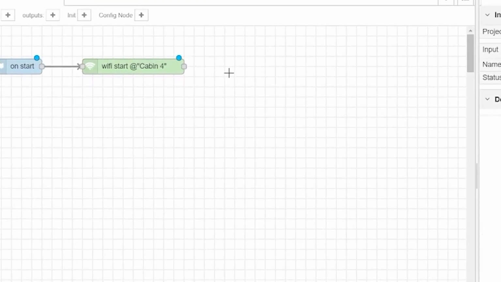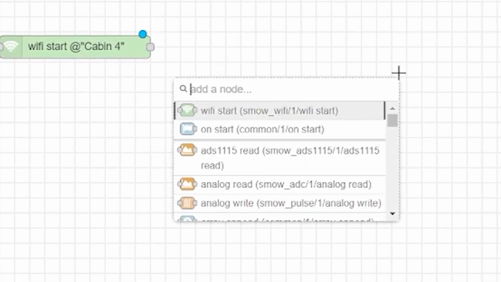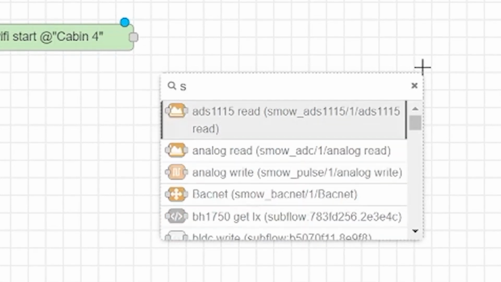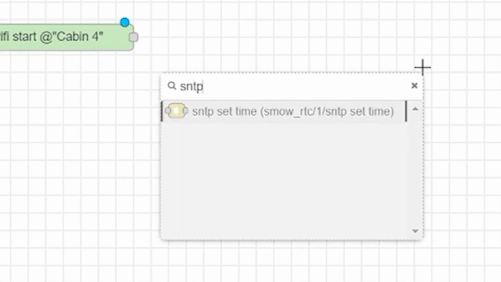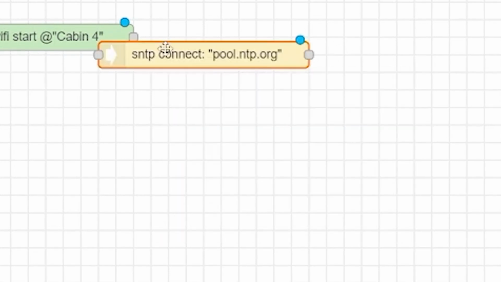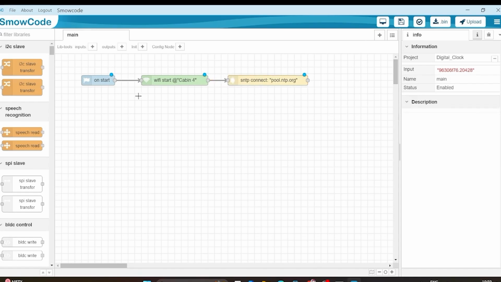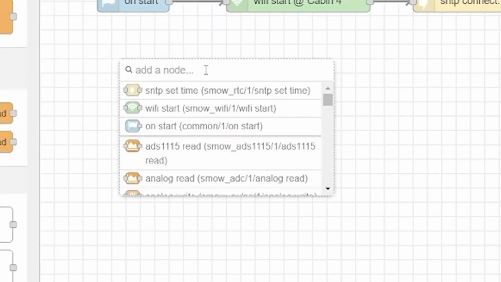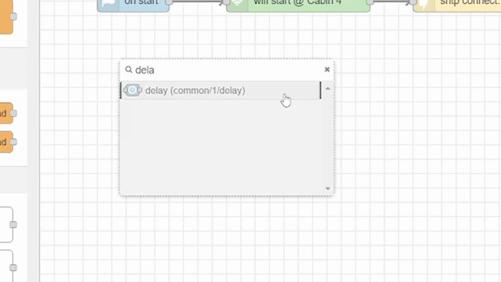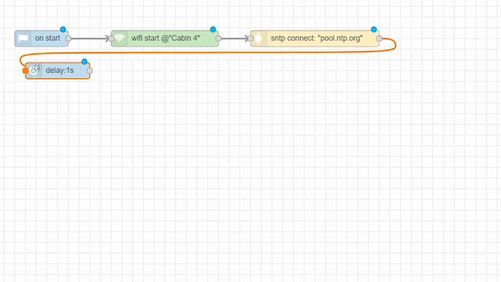Then the next node we will search for is SNTP. So search for it. Join these two nodes. The next node we will select is delay. Search for delay. We will join this in series.